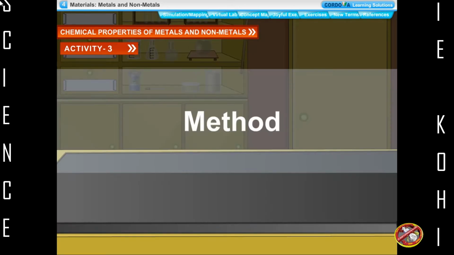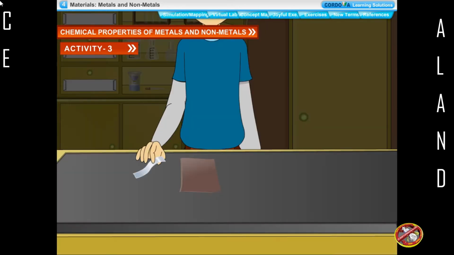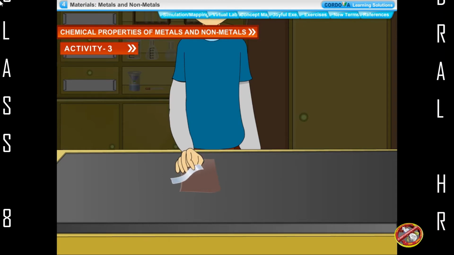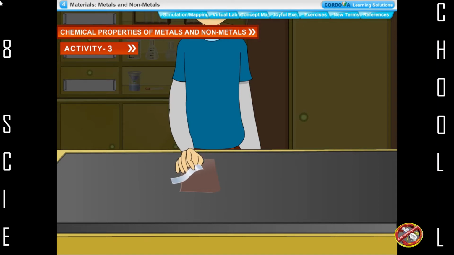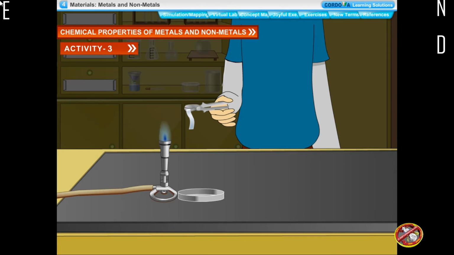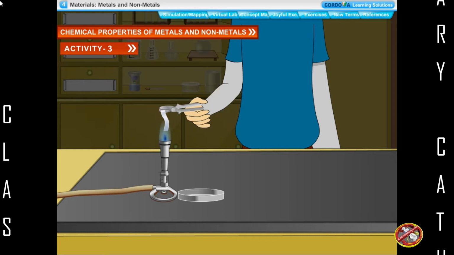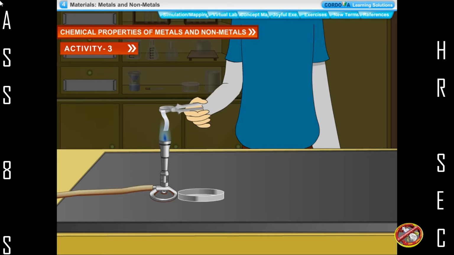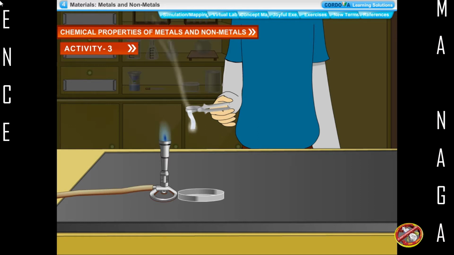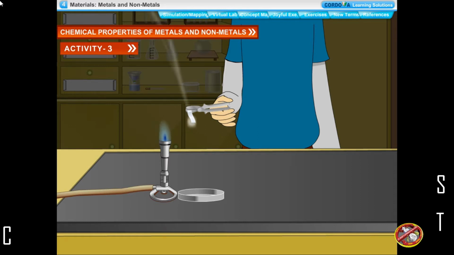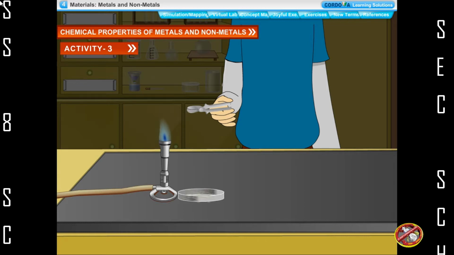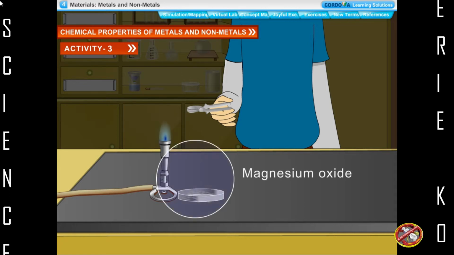Method: we take a small piece of magnesium ribbon and clean it by rubbing its surface with a sandpaper. We hold the magnesium ribbon at one end with a pair of fire tongs and bring its other end over the flame of a Bunsen burner till it catches fire. The magnesium ribbon starts burning with a brilliant white light to form a powdery ash, which is magnesium oxide.